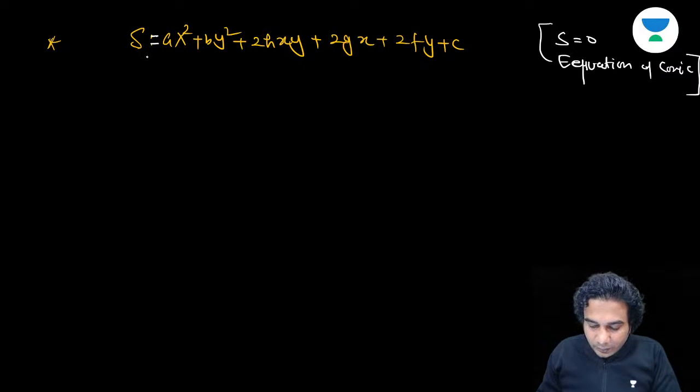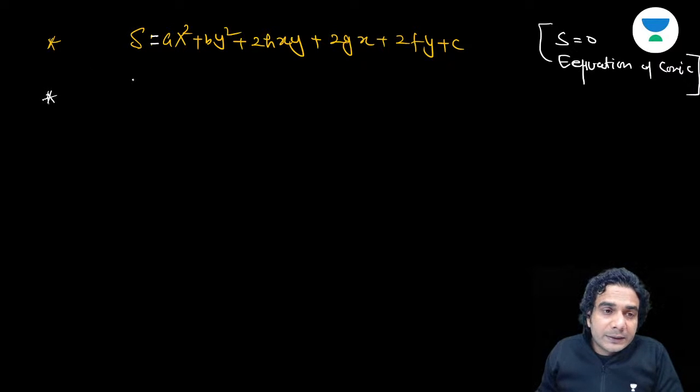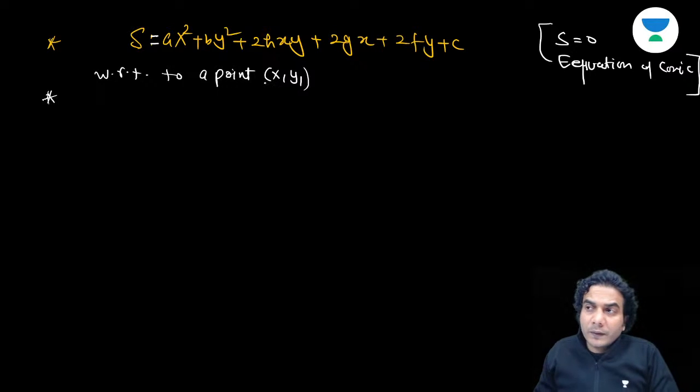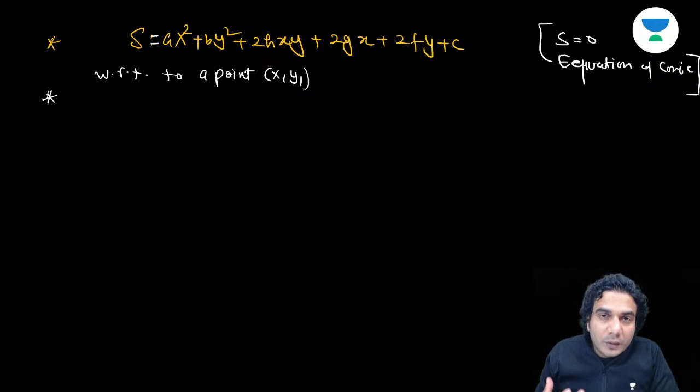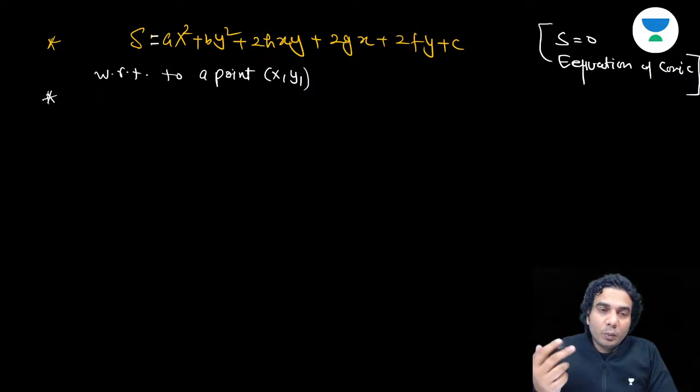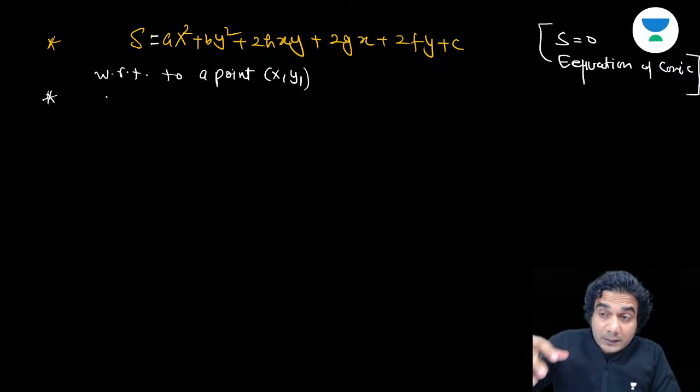No, not t is equal to 0 in that case. No. I'll tell you where to use t is equal to 0. Now the second term is with respect to a point x1, y1. Suppose a point is given, x1, y1. So with respect to this point x1, y1, we have two terms for this given conic, for this given